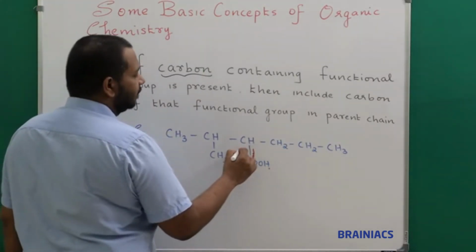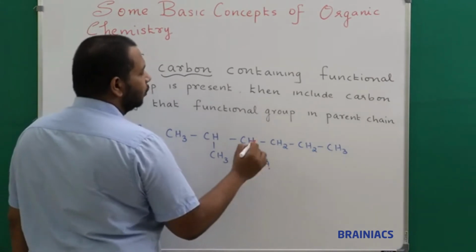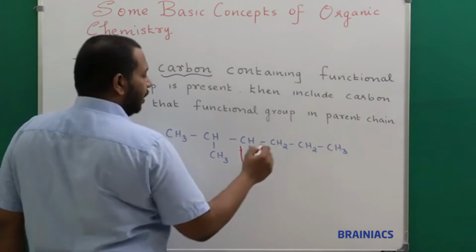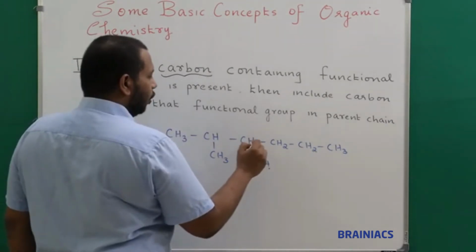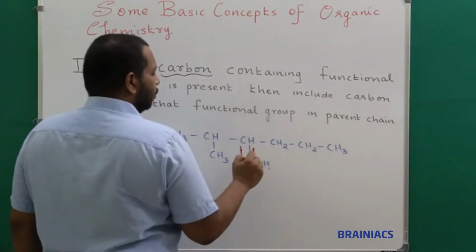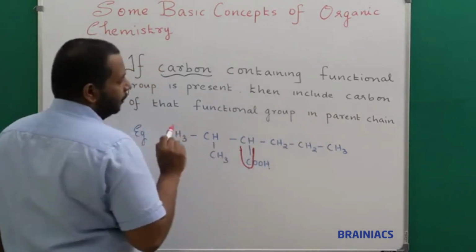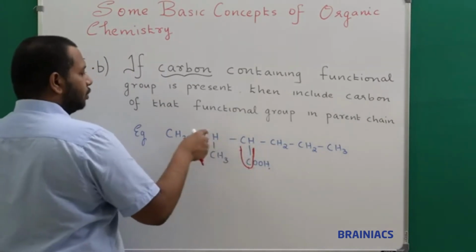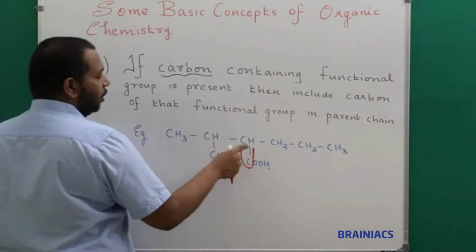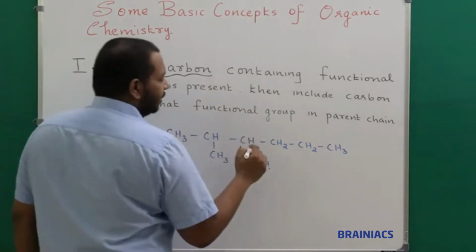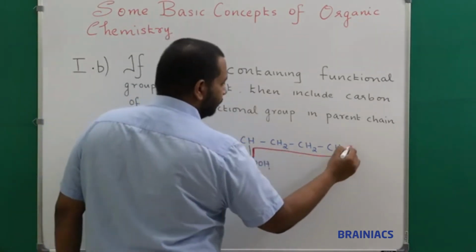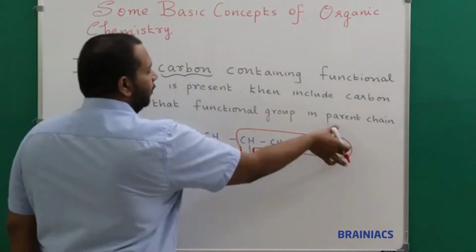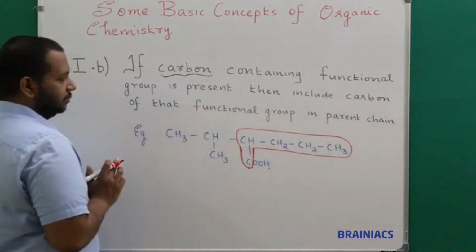It should start from here itself. Now the next question is in which direction you should go so that you will get the longest continuous parent carbon chain. If I go in this way, 1, so this is common, 1, 2, 3, 4, 5, length will become 5. And if I go in this way, 1, 2, 3, 4. If I go in this way, 1, 2, 3, 4. So I understood that this is my path. And please believe there is no multiple bonds or anything. So this should be my parent carbon chain.